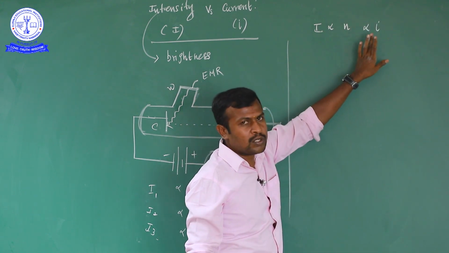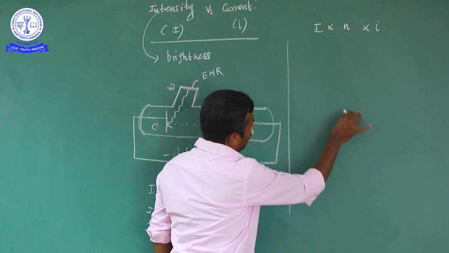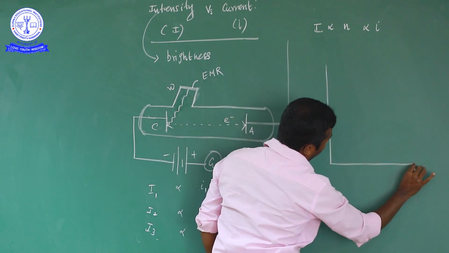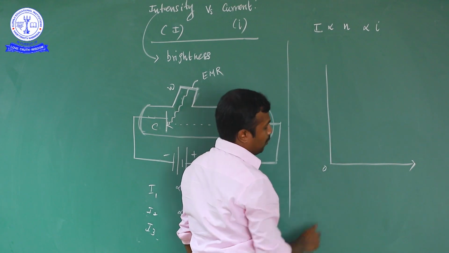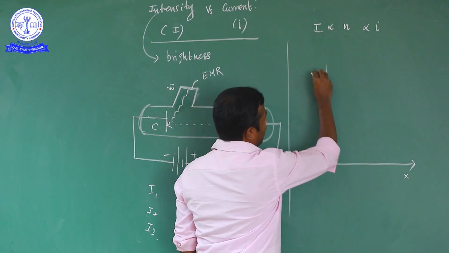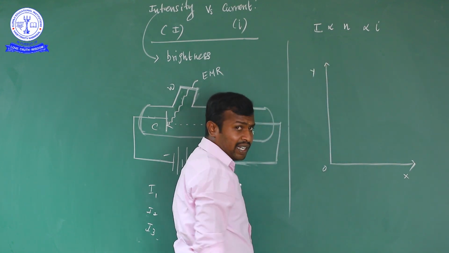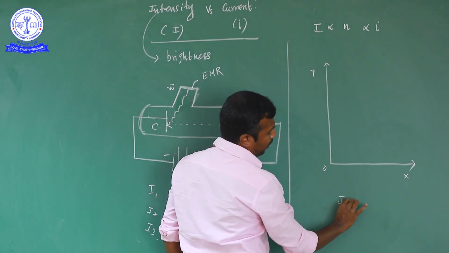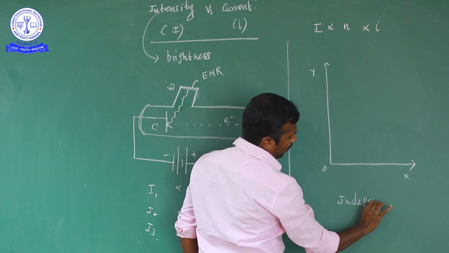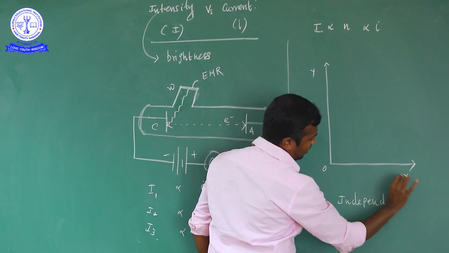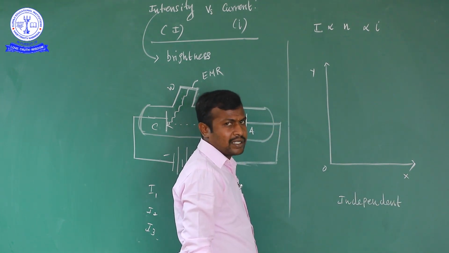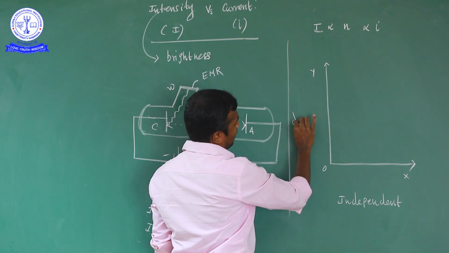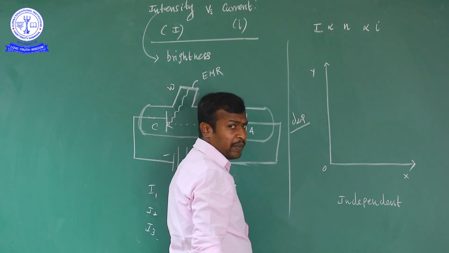So directly proportional அப்படினா graph நம்ம வரையறோம். So ஒரு graph நம்ம எழுதுறப்ப இது வந்து ஒரு graph. இது வந்து origin, இது வந்து x axis, இது வந்து y axis. When we are drawing the graph, x axis-ல நீங்க யார் சார் எடுக்கணும் அப்படினா independent quantity. So எப்பவுமே நல்லா ஞாபகம் வச்சுக்கணும். So x axis-ல independent quantity எடுக்கணும். y axis-ல dependent quantity.